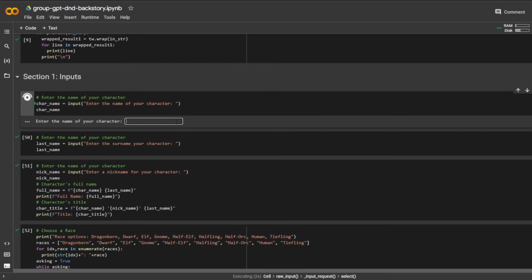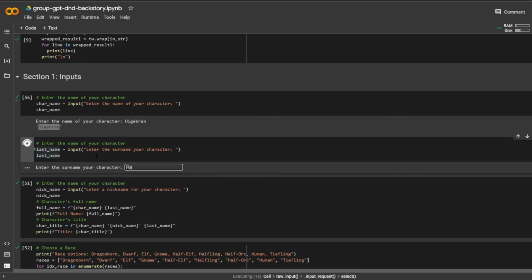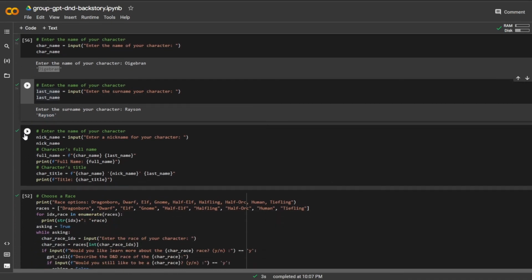So the name of my character. I am a DM, so I've made up this NPC. Typically I have come up with this name before, pulled it from a list of names. Let's go Oigebron, and his surname is Rayson. And you'll see why I want to do Oigebron Rayson, because typically as an NPC, I want to make him interesting to the other characters.